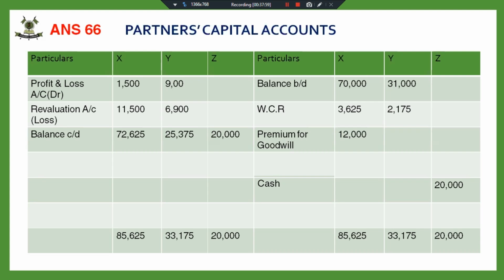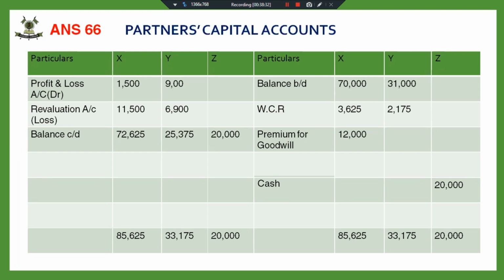Why is the complete premium of 12,000 given to X? Listen carefully, child. I've been saying this. Z acquires, read the question. Z acquires his share from X. That means the whole of Z's share, that is 1/8, is given by X. Fine. That means only X is sacrificing. So premium for goodwill has to be given in the sacrificing ratio, and here X is the only one sacrificing. So the amount has been given to X.